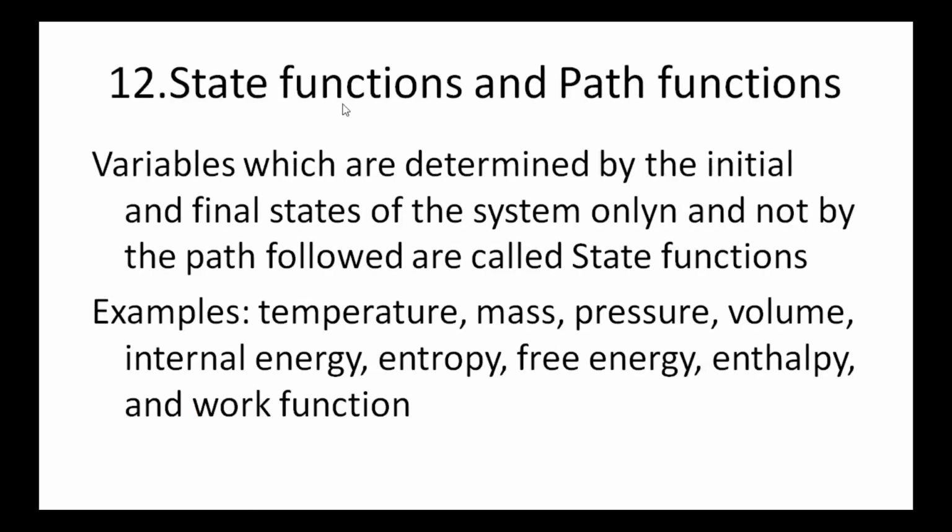Next definition is state functions and path functions. First of all, I am explaining the state functions. The variables which are determined by the initial and final states of the system only and not by the path followed are called state functions. Examples for these are temperature, mass, pressure, volume, internal energy, entropy, free energy, enthalpy and work function. That is, these properties depend upon initial and final states but not on the path followed. So these variables are known as state variables or state functions.